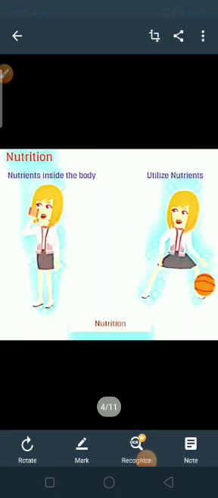Now, what is present in that food that provides us energy? So, they are the nutrients. These nutrients utilize the food, and these nutrients liberate energy. That energy is utilized by our body.